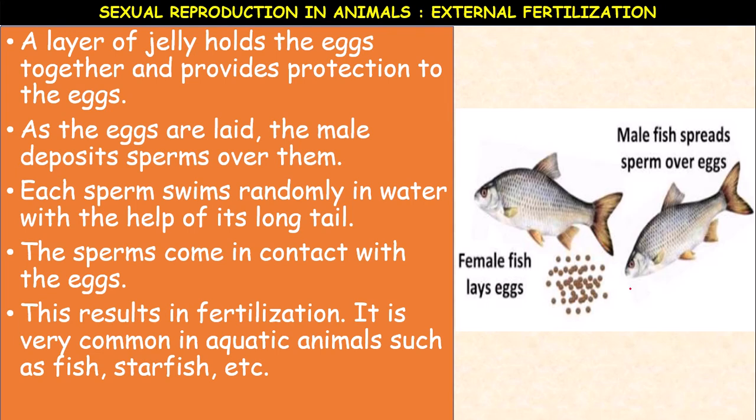You can see the fish here. The female fish lays eggs. The male fish spreads sperm over the eggs, where the fertilization takes place outside the body, in the water. This type of fertilization, which occurs outside the body of the female animal, is called external fertilization.